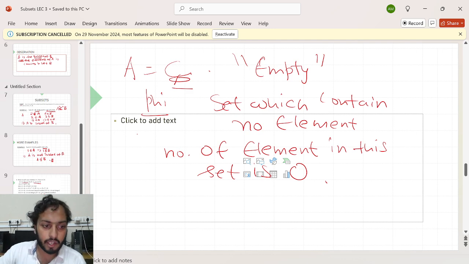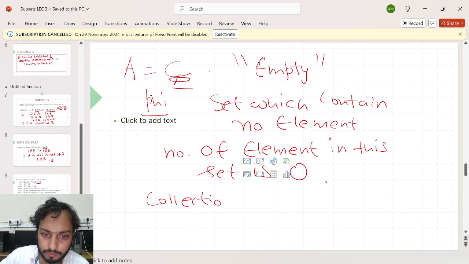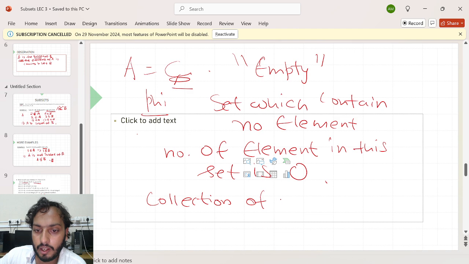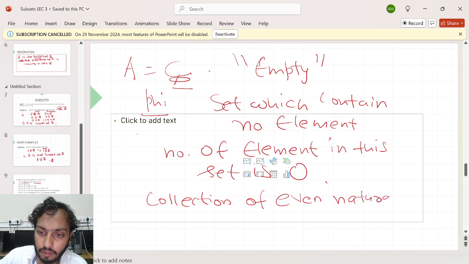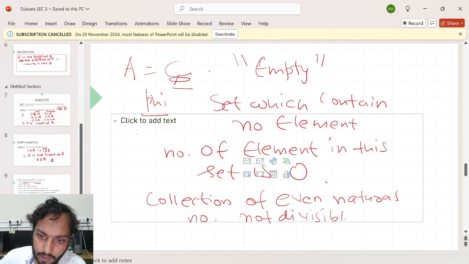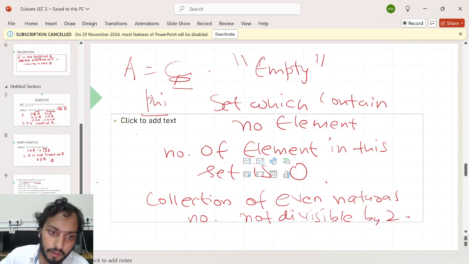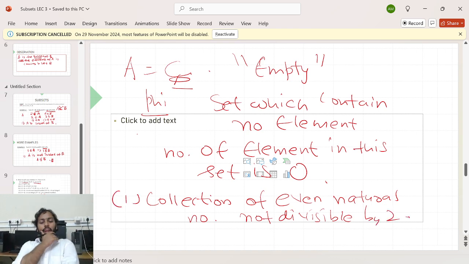Before going, if you want an example, I can give. For example, I can say the collection of even natural numbers not divisible by 2. Can you tell me how many elements will lie in this set?